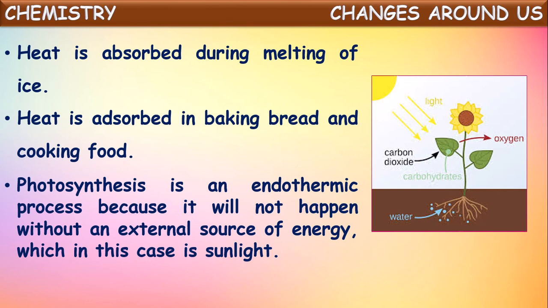That is why photosynthesis is called an endothermic process. Of course, the combination of carbon dioxide and the water from the roots will be combined only in the presence of sunlight. That's why it is called an endothermic process.